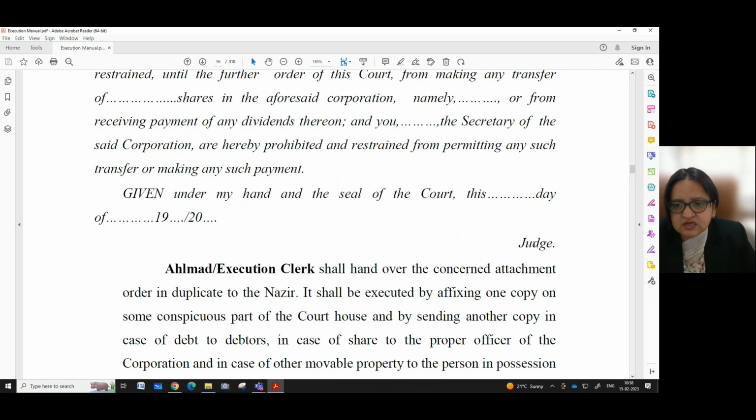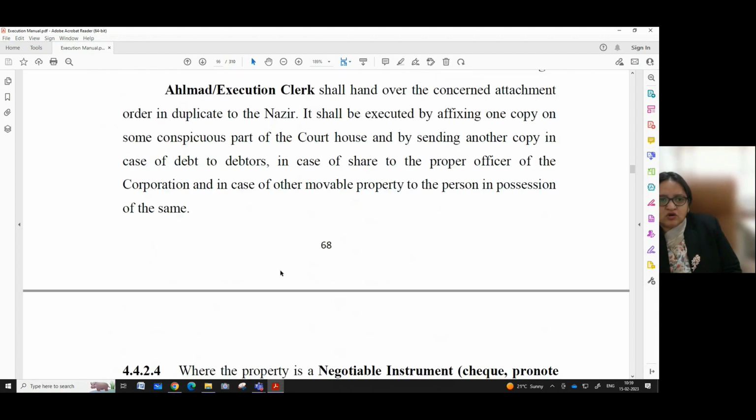Here we have to append the signature of the judge, and here we have to write the particular dates on which this warrant was issued. The execution clerk shall hand over the concerned attachment order in duplicate to the nazir. So it means that 2 copies are to be prepared of this attachment order.